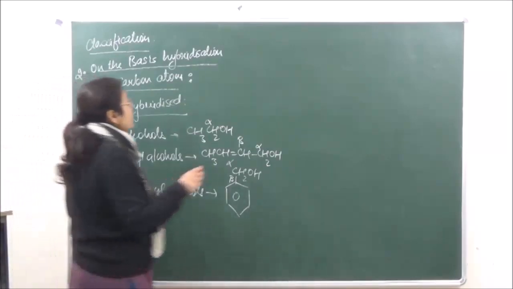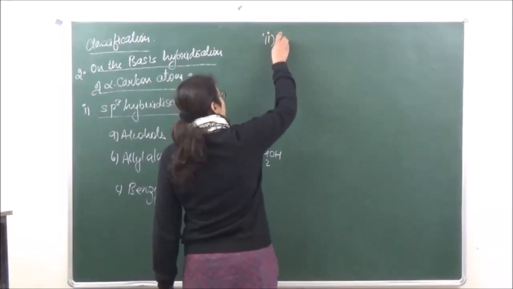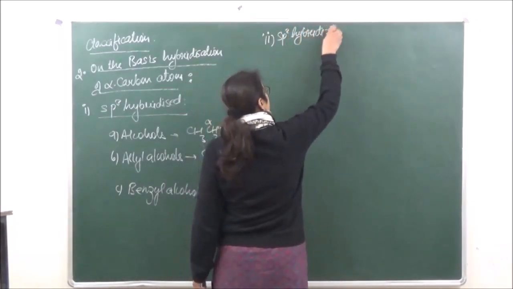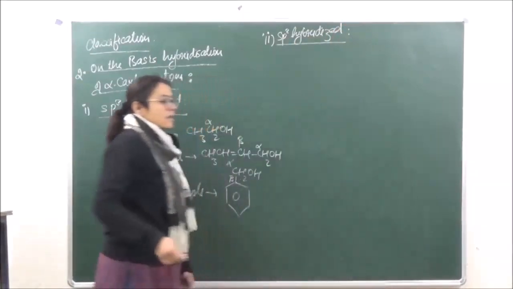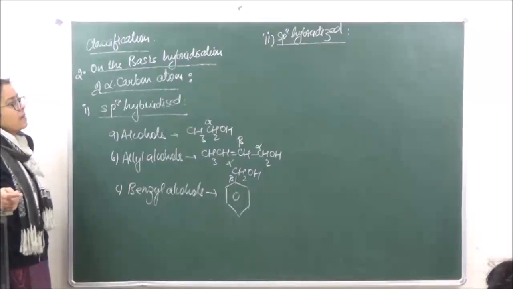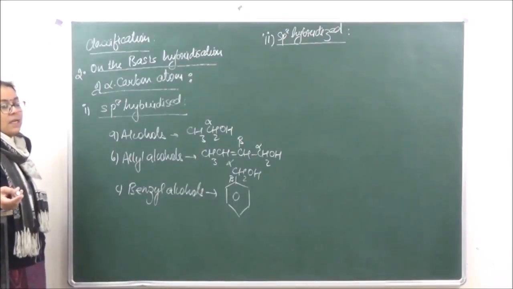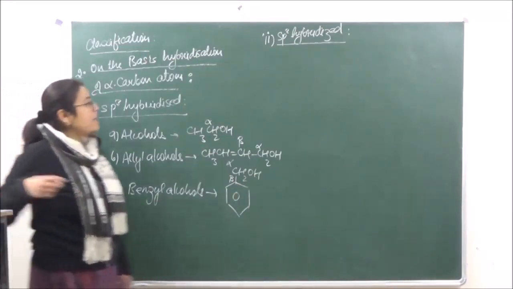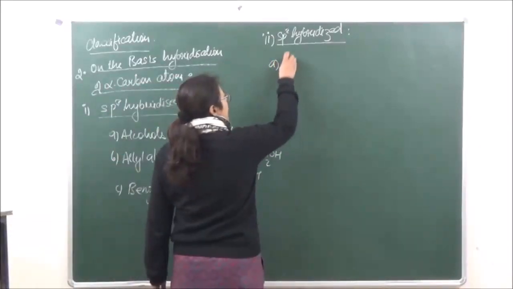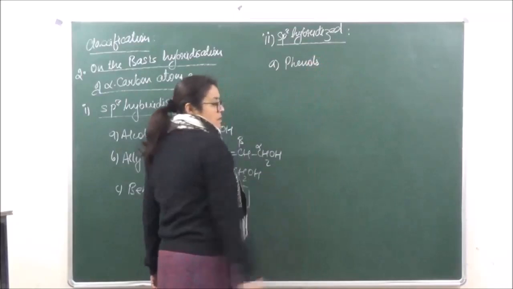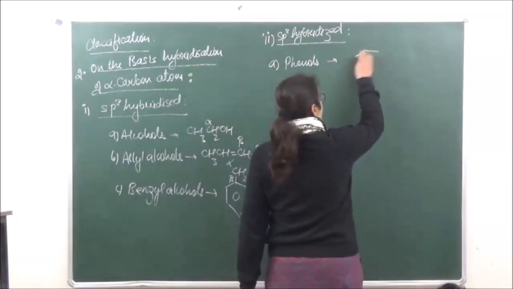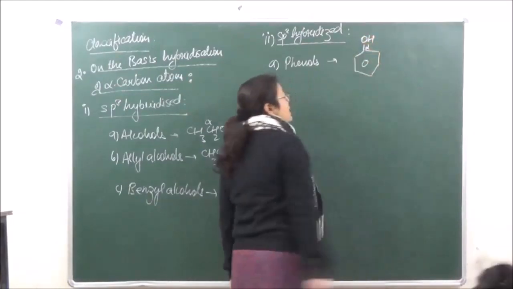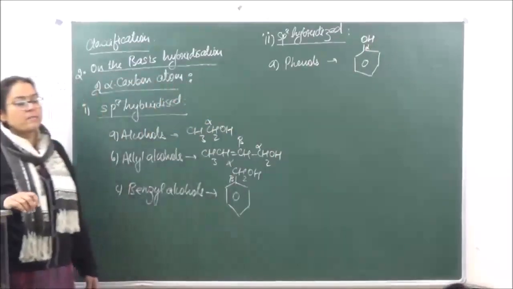Then we have the second classification, in which the alpha carbon atom is sp2 hybridized. In sp2 hybridized, the first one we get is phenols. In phenols, this is the alpha carbon atom, and it is sp2 hybridized.